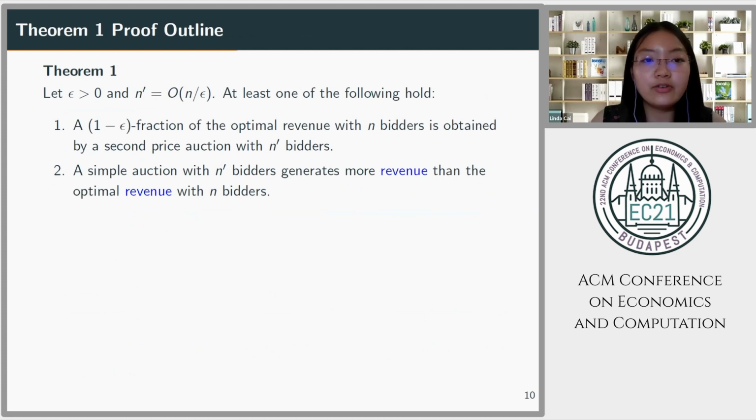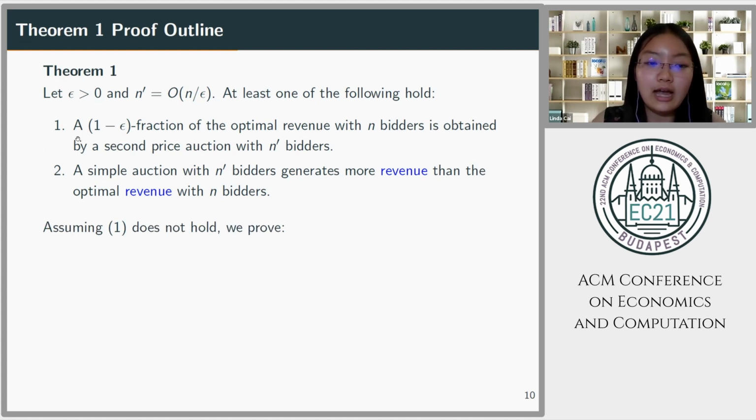So for the rest of our talk, we'll talk about the proof for theorem 1, and the proof for theorem 2 will follow a similar outline. Our proof will be as follows. We'll first assume that case 1 in theorem 1 does not hold, and we'll try to prove that case 2 does hold, assuming case 1 does not hold.